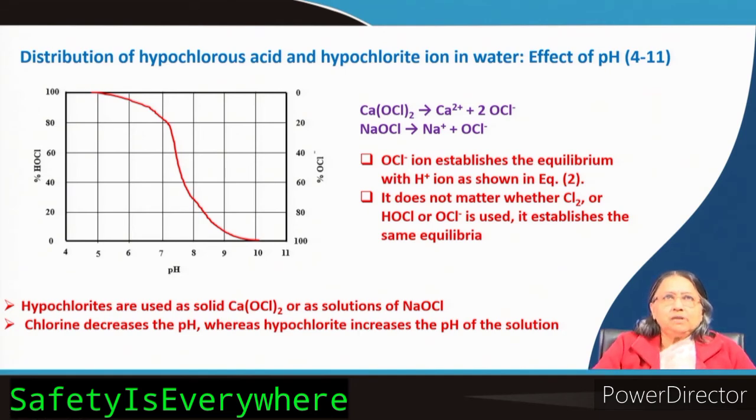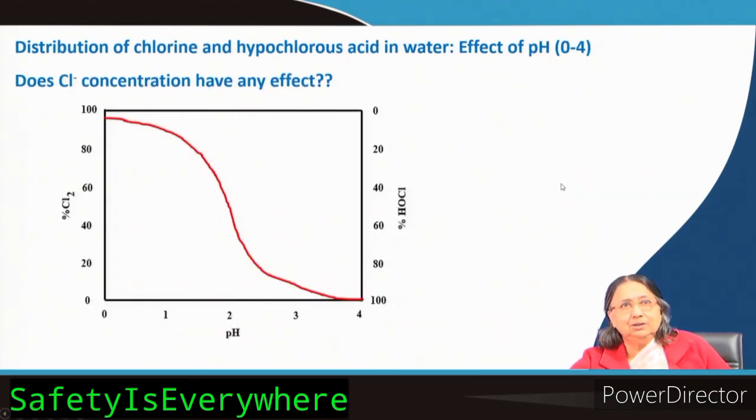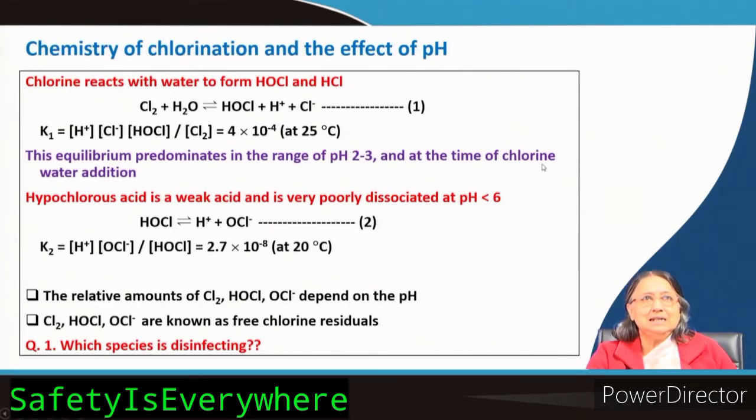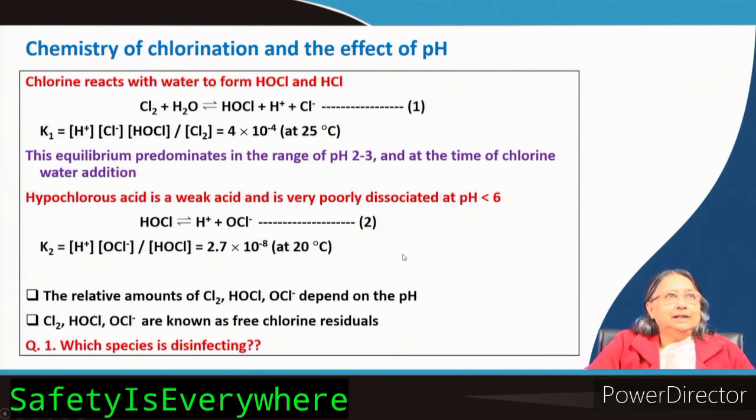Okay. Now, but OCl minus ion establishes the equilibrium with H plus ion as shown in equilibrium 2. What is equation 2? You can see here that it is an equilibrium. If you put this one, then also you have seen HI. HI is decomposed to hydrogen and iodine. If you combine hydrogen and iodine, then also it will produce the HI.